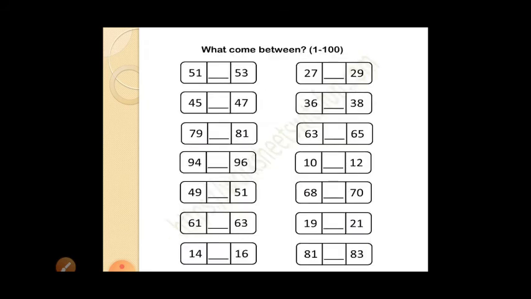Okay. Next, here in between. So what will come in between? So 51, 52, 53. So the middle number will be 52. 27, 28, 29. So like that way neatly you can complete.